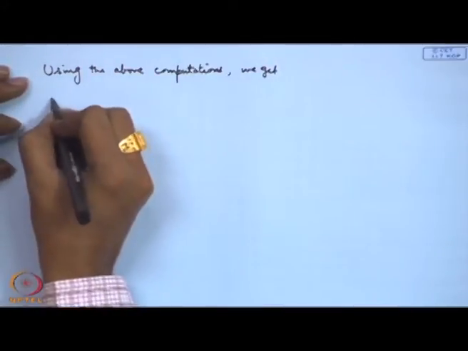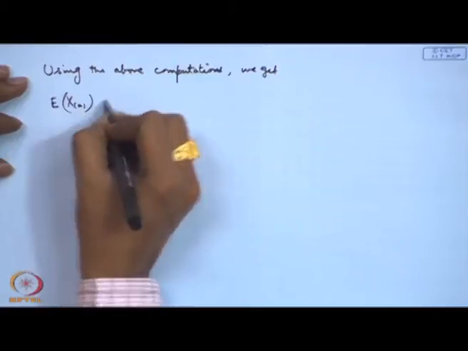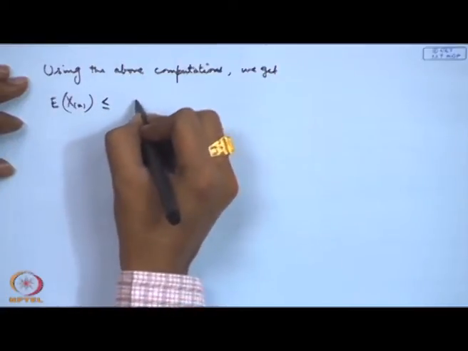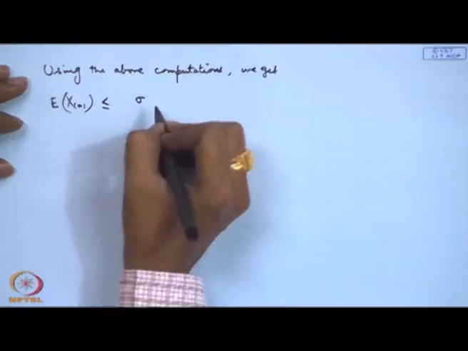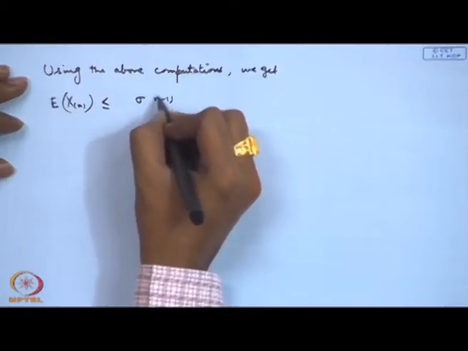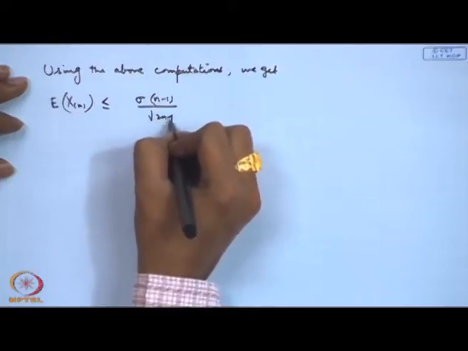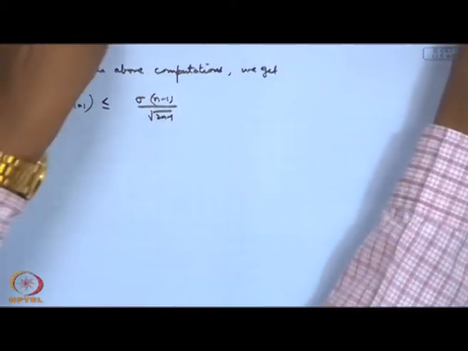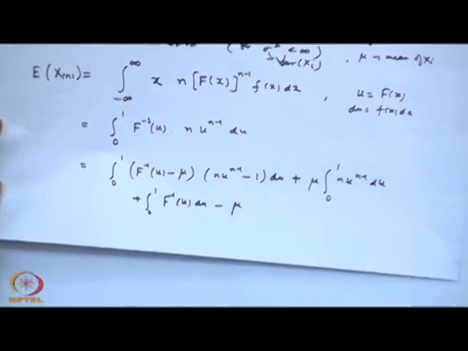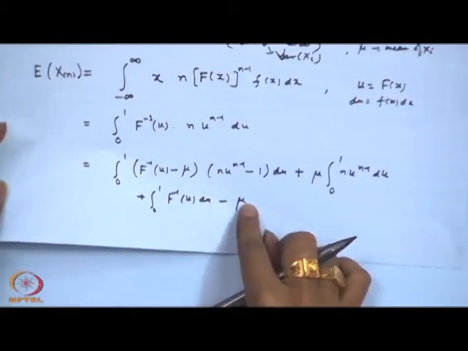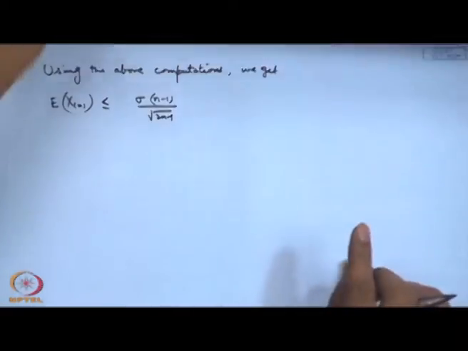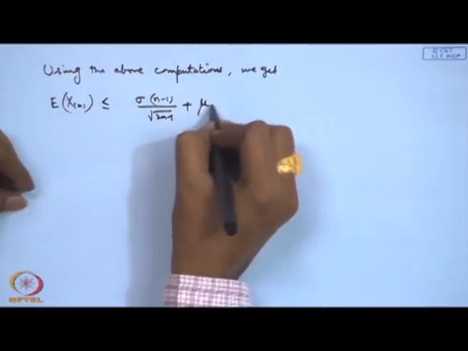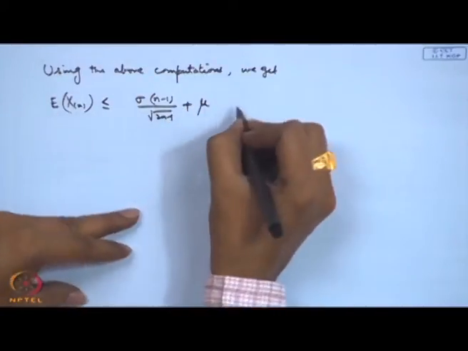So, expectation of X_n is less than or equal to sigma times n minus 1 divided by root 2n minus 1, and then what are the other terms that we are getting here? This term is giving me mu, this is giving me mu, this is mu. So, this is getting cancelled out. So, I get only mu here. So, you can say this is a bound here.